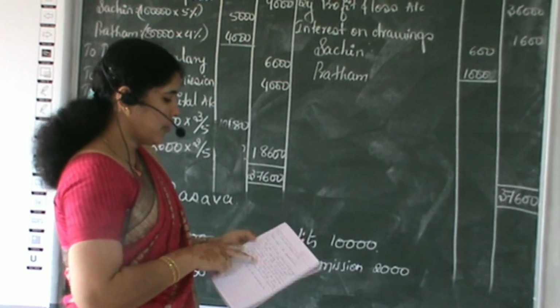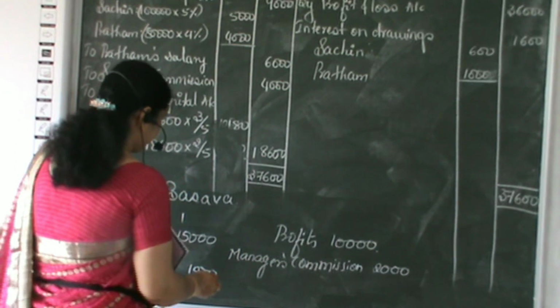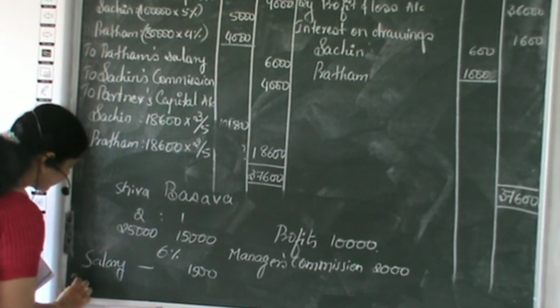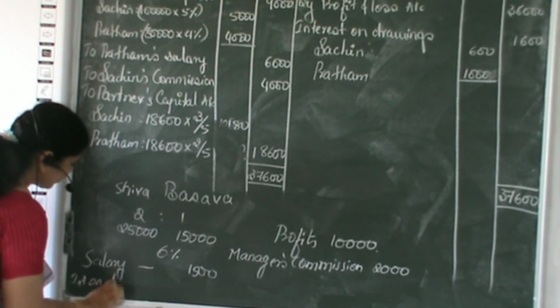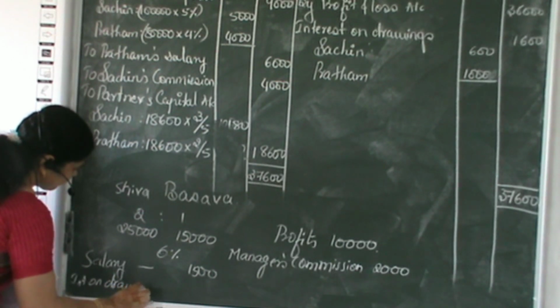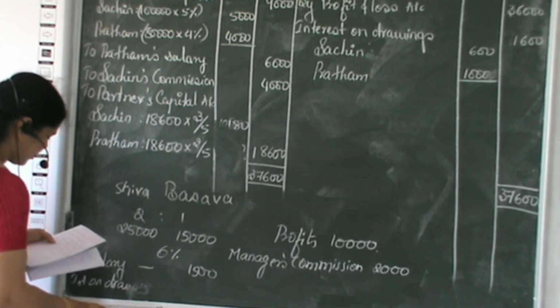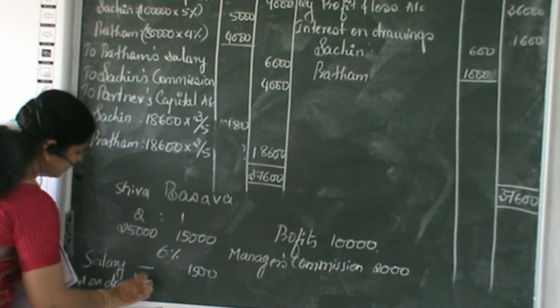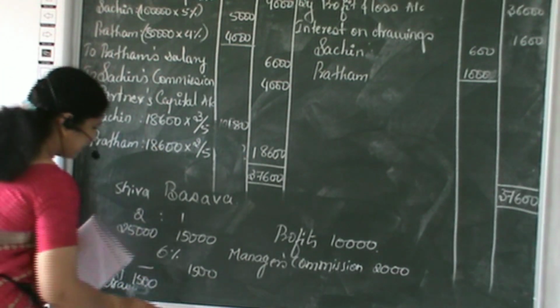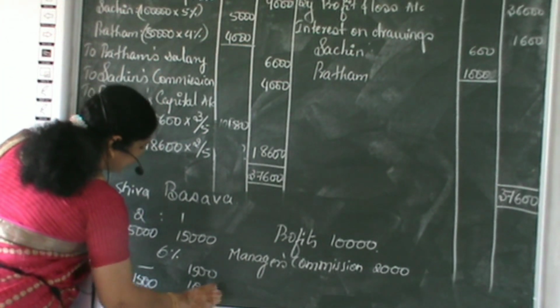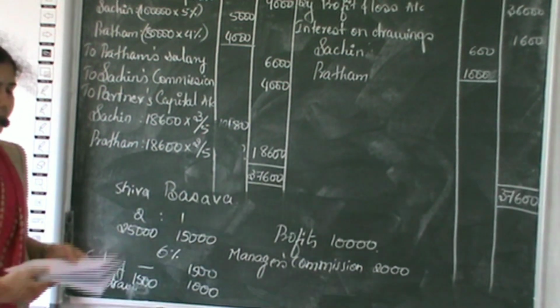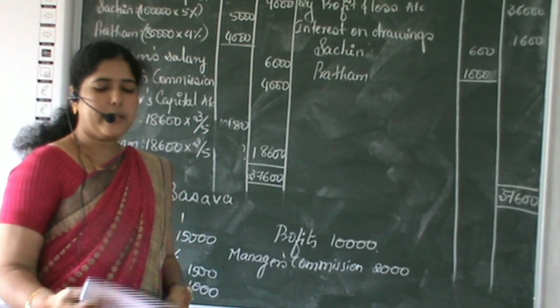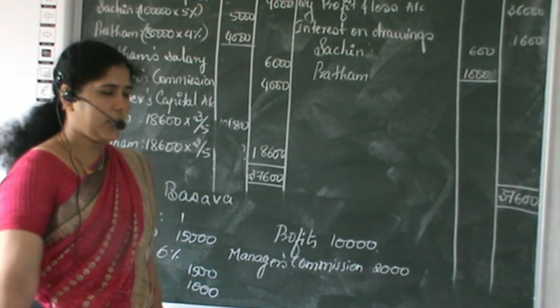Then interest on drawings is given. On Shiva's drawings it is 1,500. On Basava's drawings it is 1,000. So we are asked to prepare the profit and loss appropriation account.